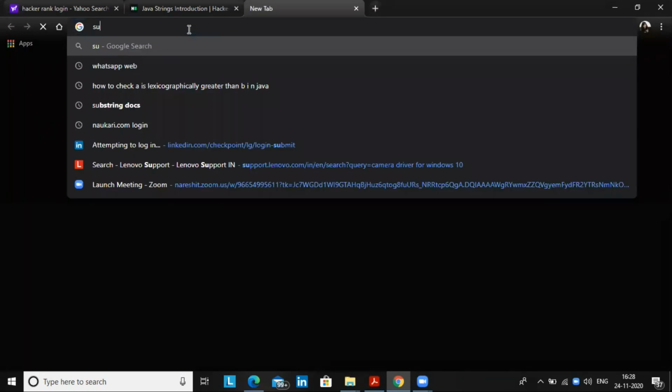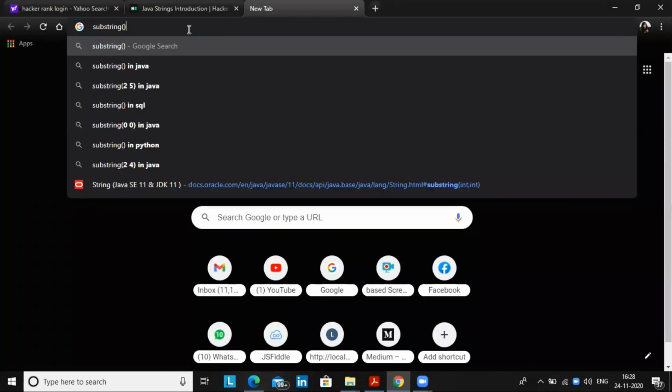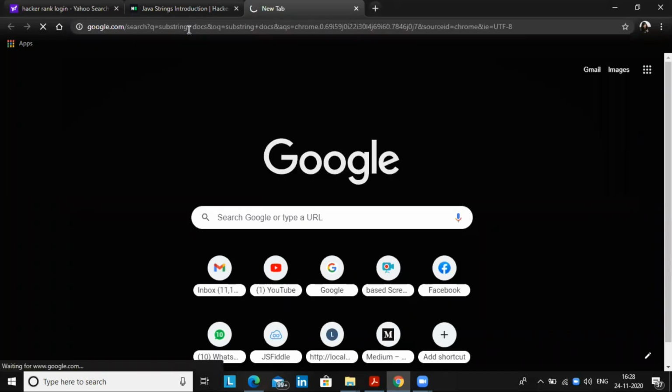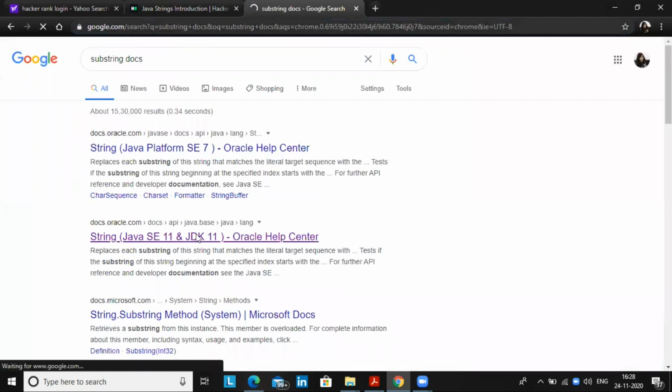You can see the substring method, its signature and prototype. If you search for the substring docs, you will get to know what this method does.